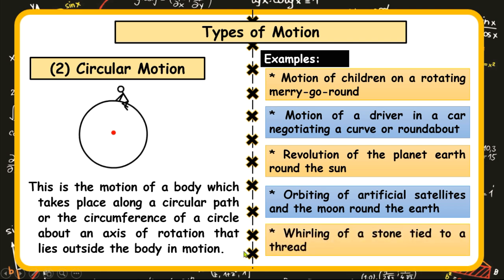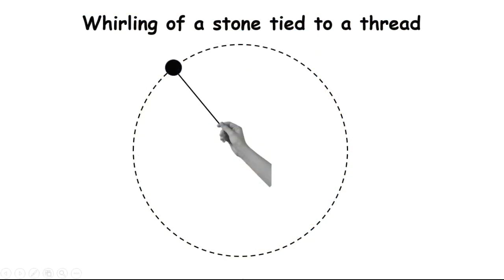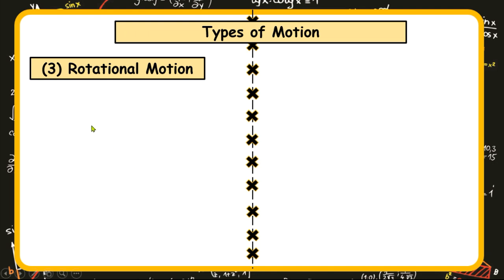And the last is the wheeling of a stone tied to a thread. With that, when a stone is tied to a thread and wheeled around, the point of rotation is on the human hand, but the stone is only moving in circles, and that stone is completely detached from the point of rotation. So that is the understanding of circular motion. Let's now look at rotational motion.